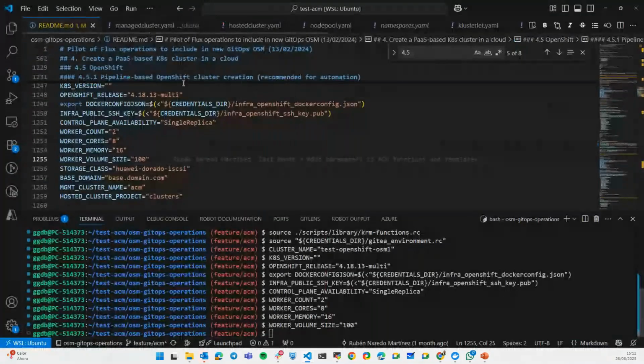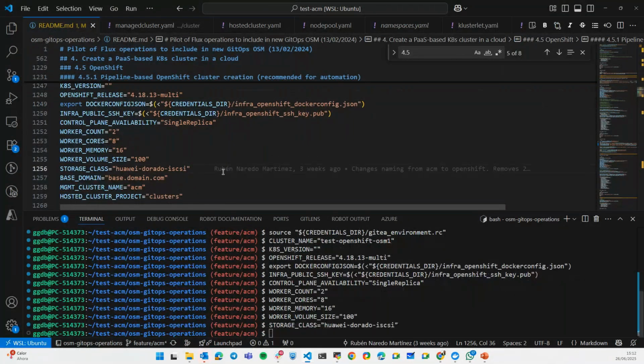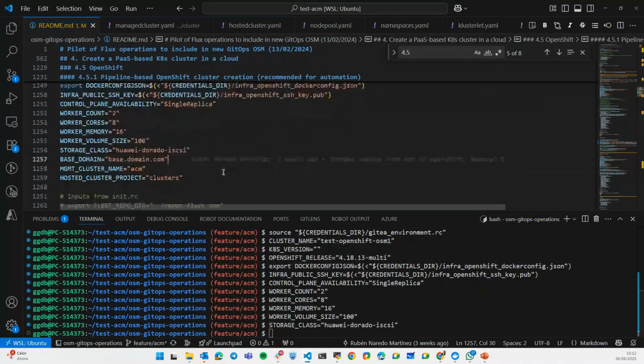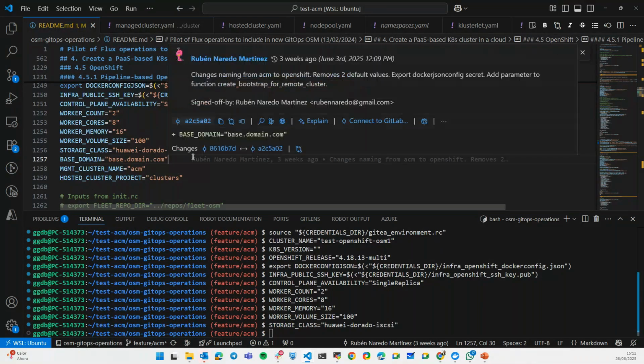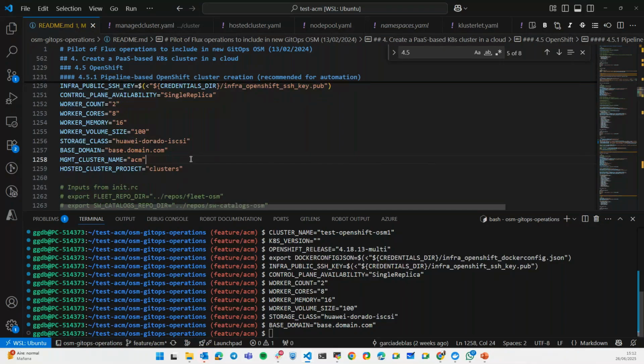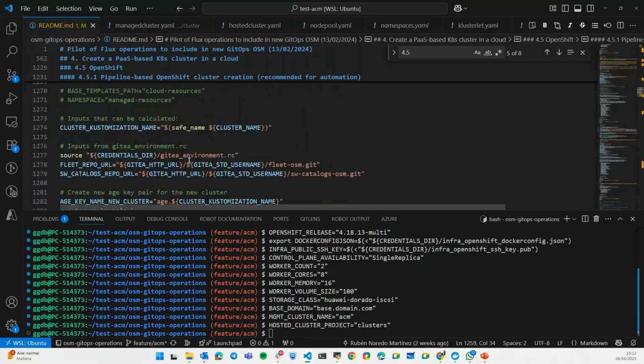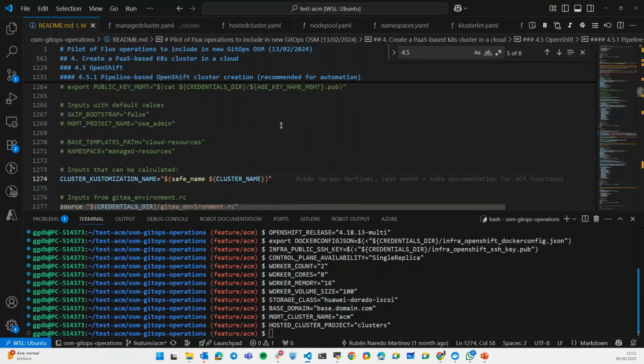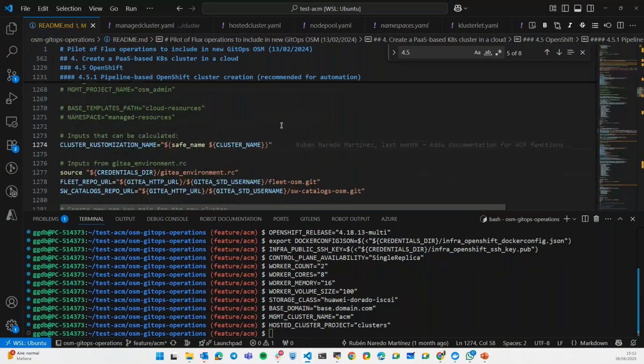So let me show you. I'm passing here different parameters that are required. You see, for instance, things such as the number of nodes that we want in the cluster, the cores, memory, and volume size, etc. Those are variables that I'm loading. These are actually passed by the workflow, but I'm doing it myself here in the function.